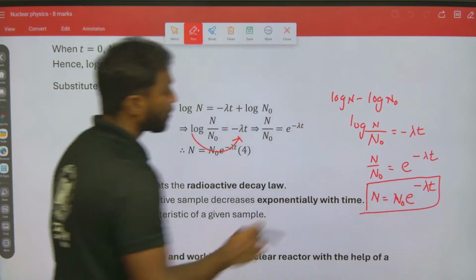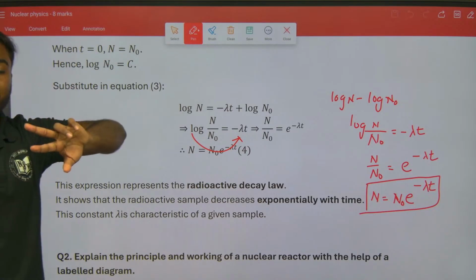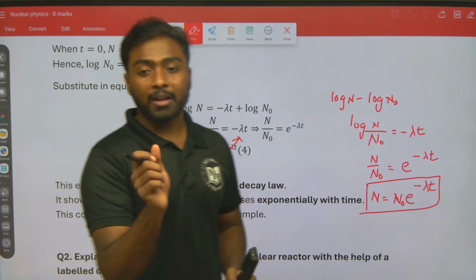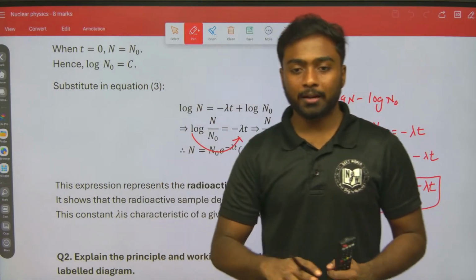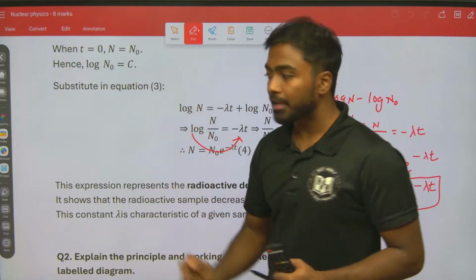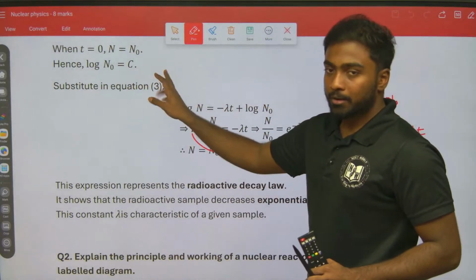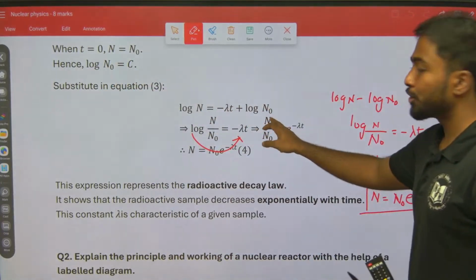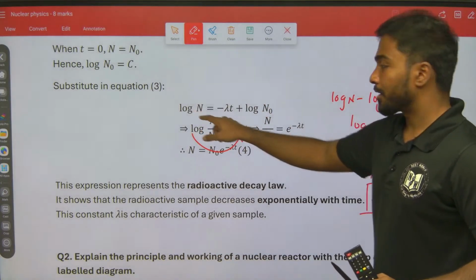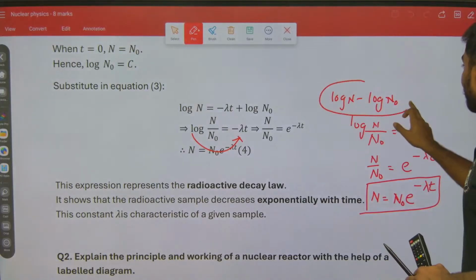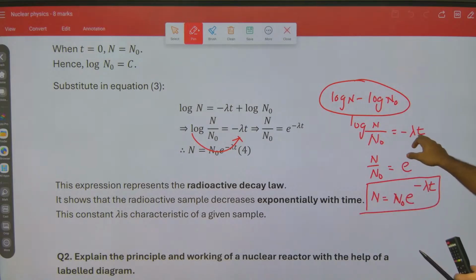Is that fine? Now we got the equation. What we have taken is that initially the number of nuclei is N naught, and after time t it becomes N, but when t is equal to 0, both are equal. So log N naught will be c, the constant. When we substitute the constant c as log N naught and take this log N naught to this side, it means log N minus log N naught, which means log N by N naught, will be equal to minus lambda t.